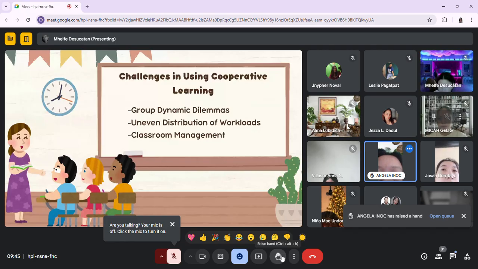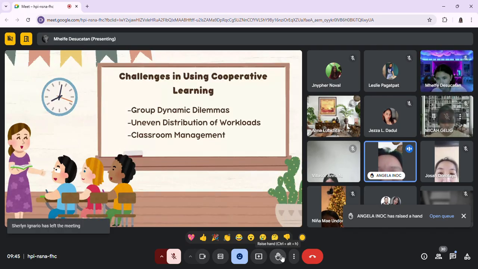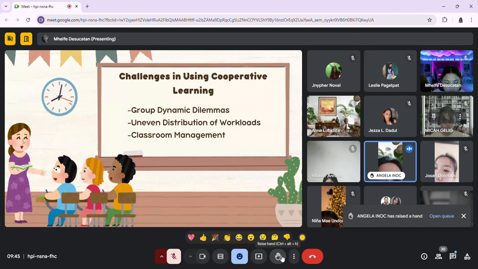So an even distribution of workload in cooperative learning happens when some group members take on most of the tasks while others contribute little or not at all. All right. Thank you. So another challenge of cooperative learning is uneven distribution of workload.